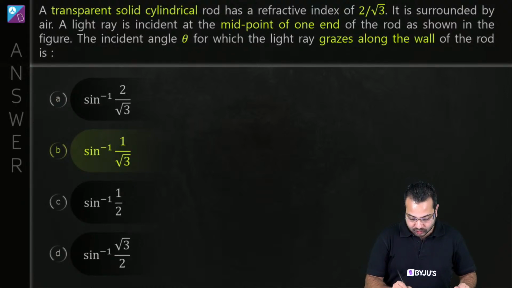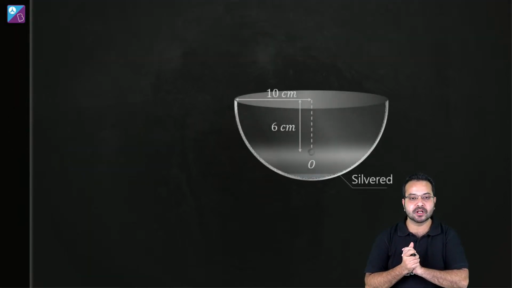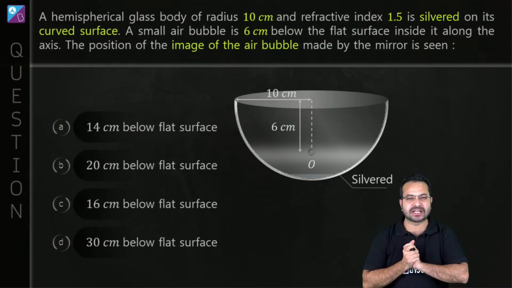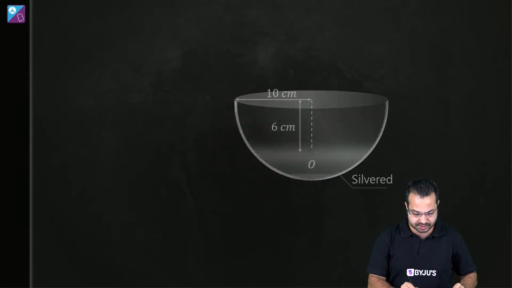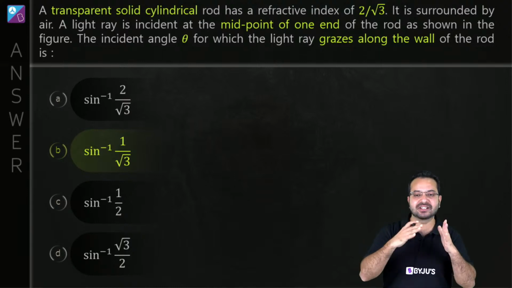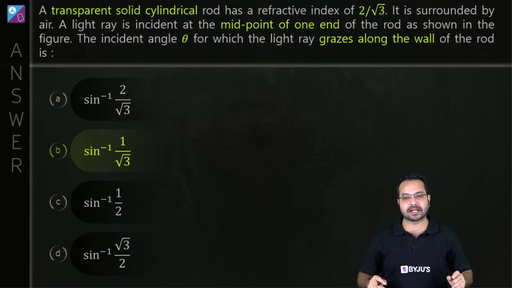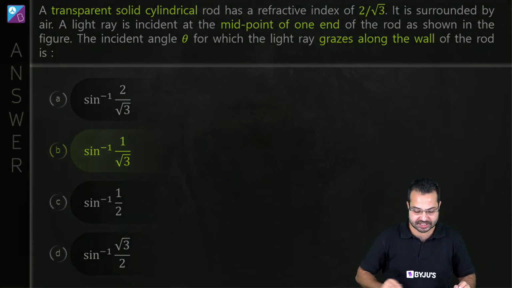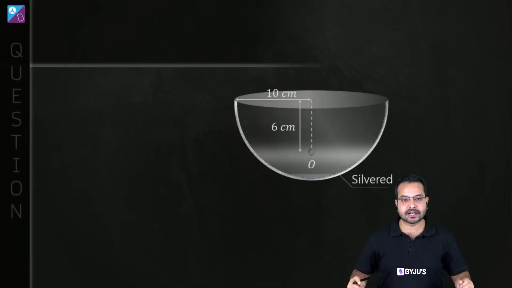So option B is going to be my right option. Piyush says answer is option A. No, I'm sorry Piyush. Answer is going to be, I think, sine inverse 1 upon root 3. Just check. Probably you have messed up a calculation somewhere. Okay, just check. Alright, let's get on with the next question.